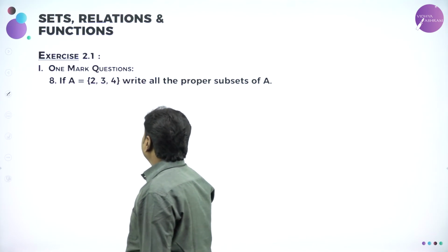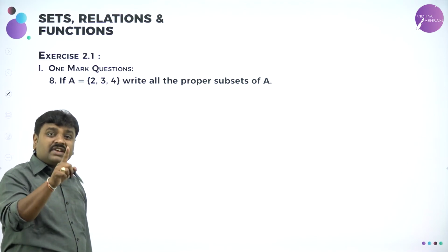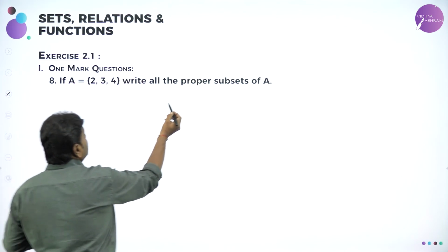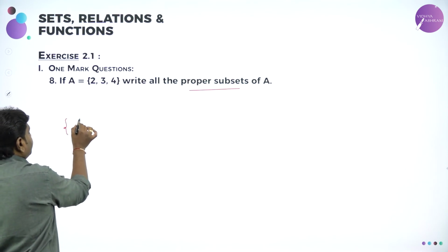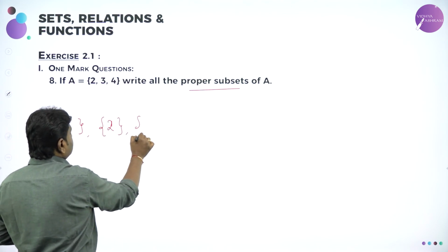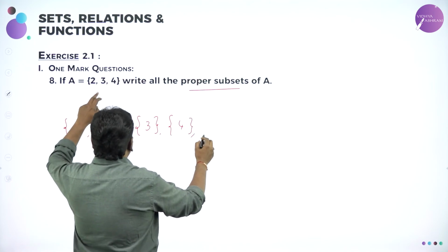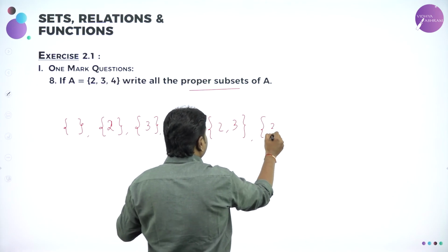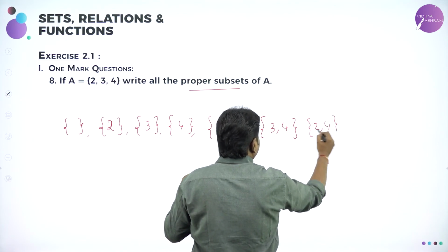Now they want you to write all the proper subsets of A. You know the set itself is an improper subset; the remaining are all proper subsets. So what are the proper subsets? First one, the null set. Second, the singleton {2}. Third, {3}. Then I can write {4}. Then the 2-element sets: {2, 3}, then {3, 4}, then {2, 4}, and that's it.